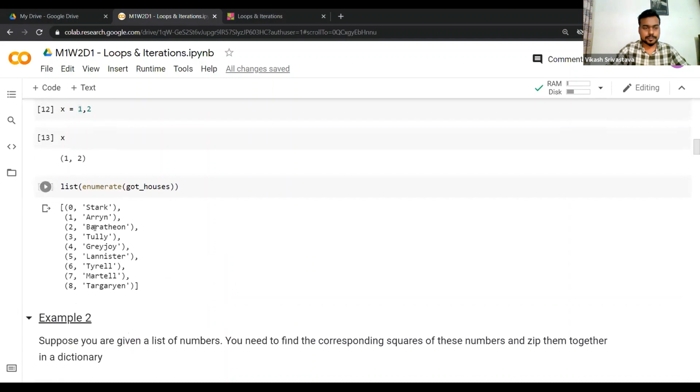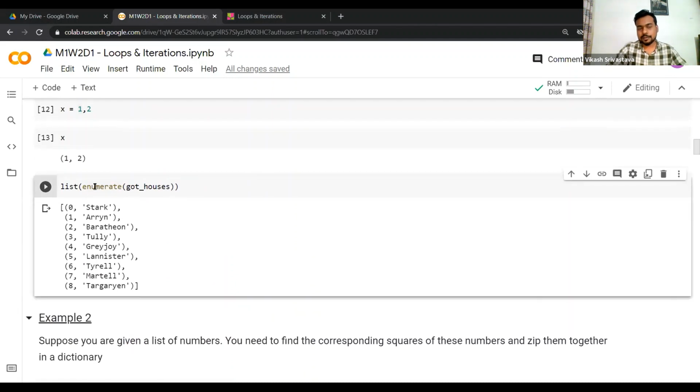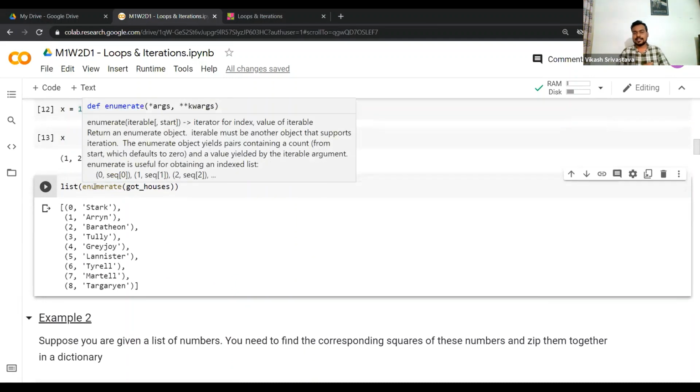When you use the enumerate function, we are saying iterate over the list of tuples, and each of those tuples has two elements. The first element is the index of the element we are iterating through, and the second element is the value of that element in your list.